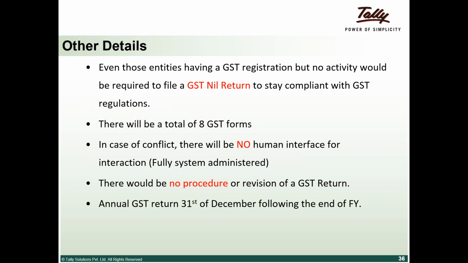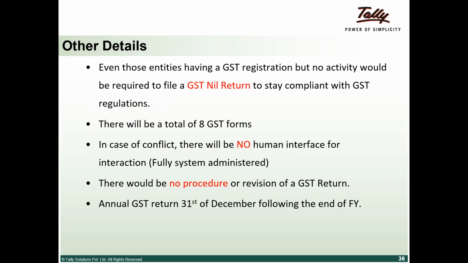So that's the GSTR 7. GSTR 8 is an annual return. Annual return is basically a combination of your monthly returns. The 12 monthly returns are auto-populated, whereas here you have to take it to your financials and compare. What is my total turnover? What is my taxable turnover? What is my export turnover? What is my exempt turnover?